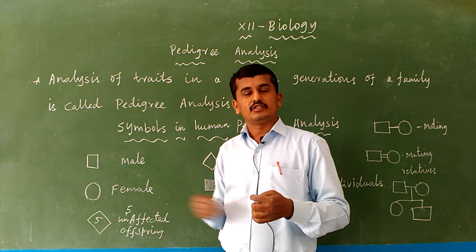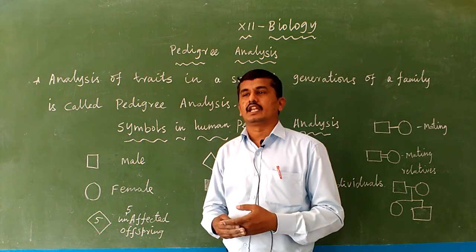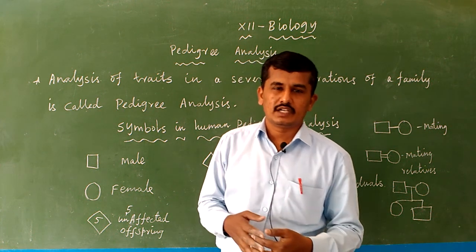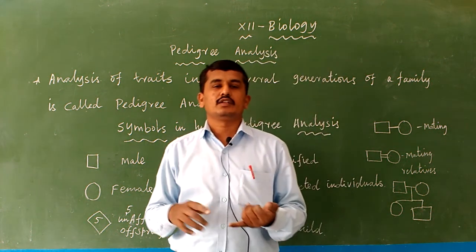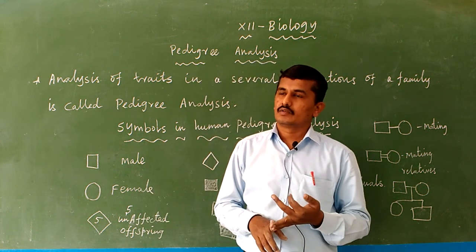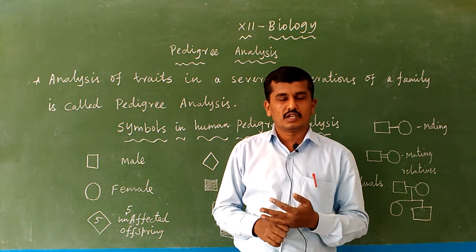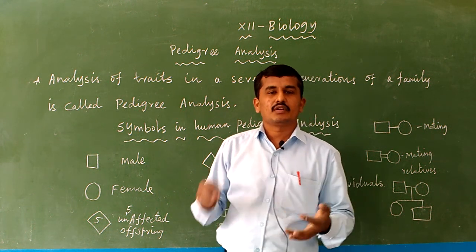We use various symbols for pedigree analysis, and through pedigree analysis, we classify genetic disorders into two types: one is Mendelian disorder and the other is chromosomal disorder. In Mendelian disorder, only genes are affected.